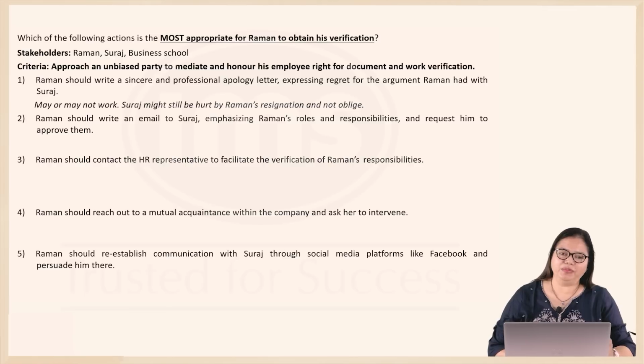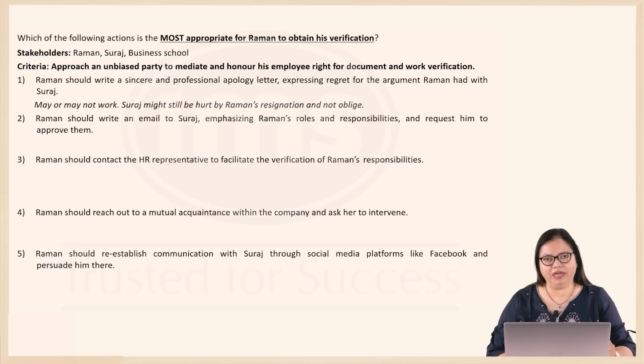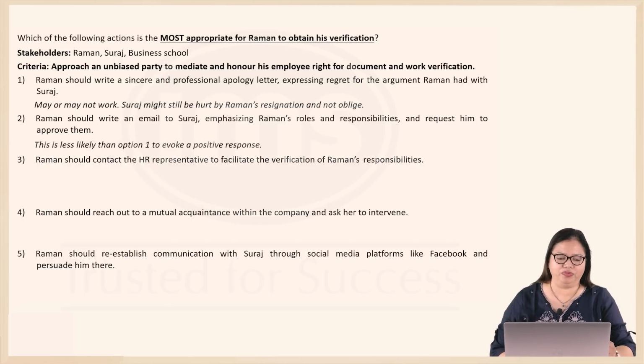Also, if Raman does not feel apologetic about this, he needn't do that because he does have an employee right for document and work verification. Option 2, Raman should write an email to Suraj emphasizing Raman's roles and responsibilities and request him to approve them. Now, this again may not evoke a positive response from Suraj. Suraj may still be nursing that hurt or anger. So this is less likely than option 1 to evoke a positive response.